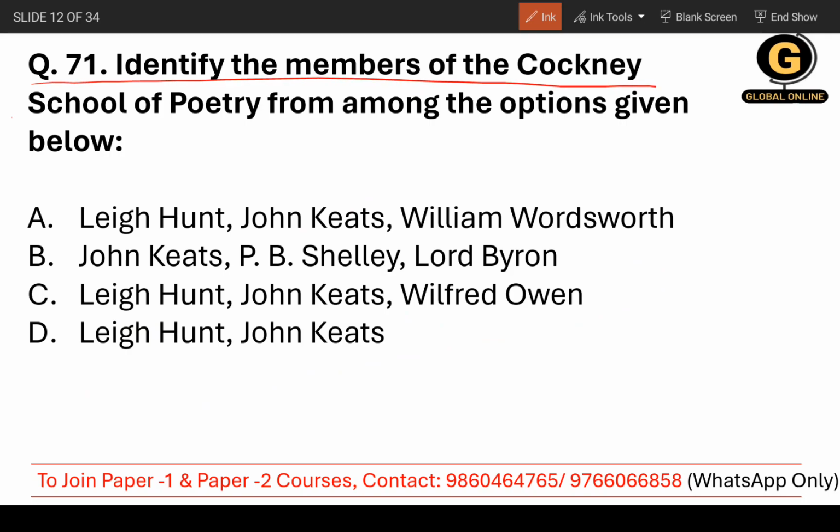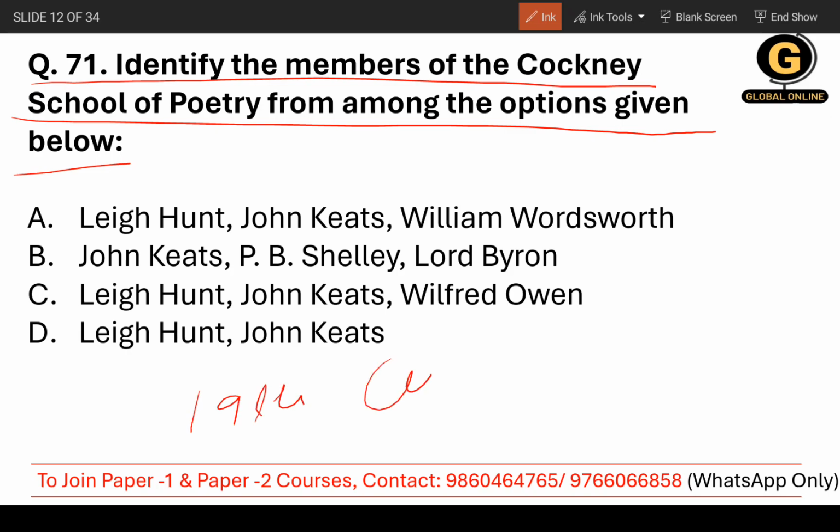Identify the members of the Cockney School of Poetry from among the options given below. So the Cockney School of Poetry basically refers to a group of poets and essayists writing in England in the second or third decades of the 19th century. Okay, and the main writers were included.